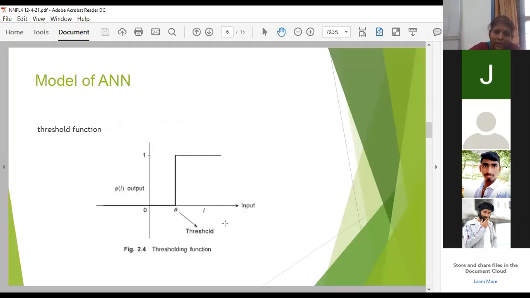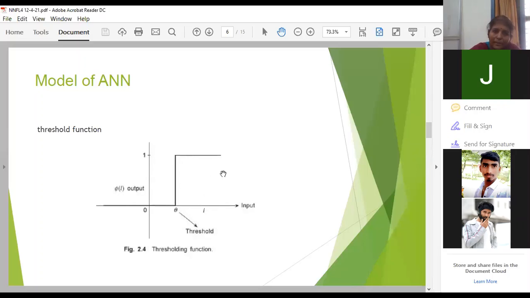Okay, you can call this in two different forms. See, theta is your threshold. If your I is greater than 0, you'll get 1 as output. If I is less than or equal to 0, you'll get 0 as output.